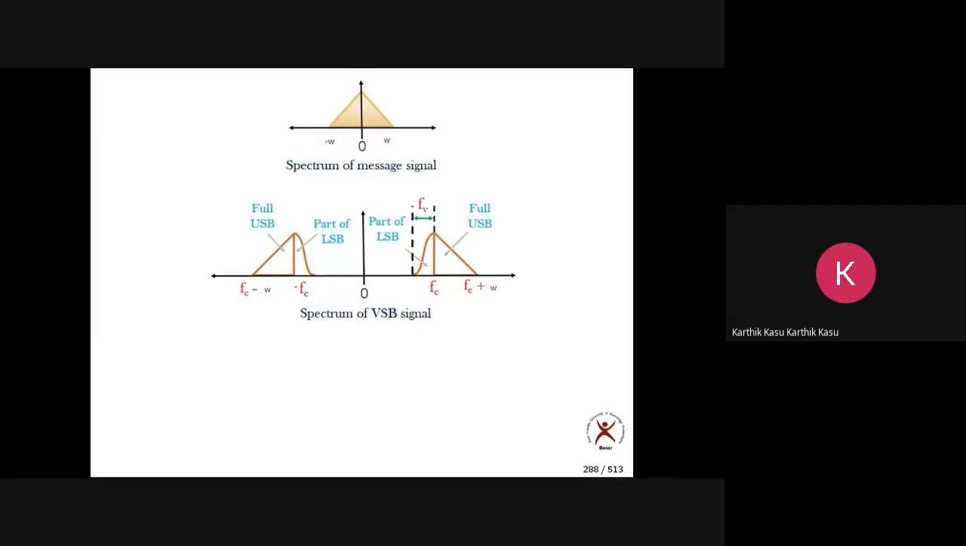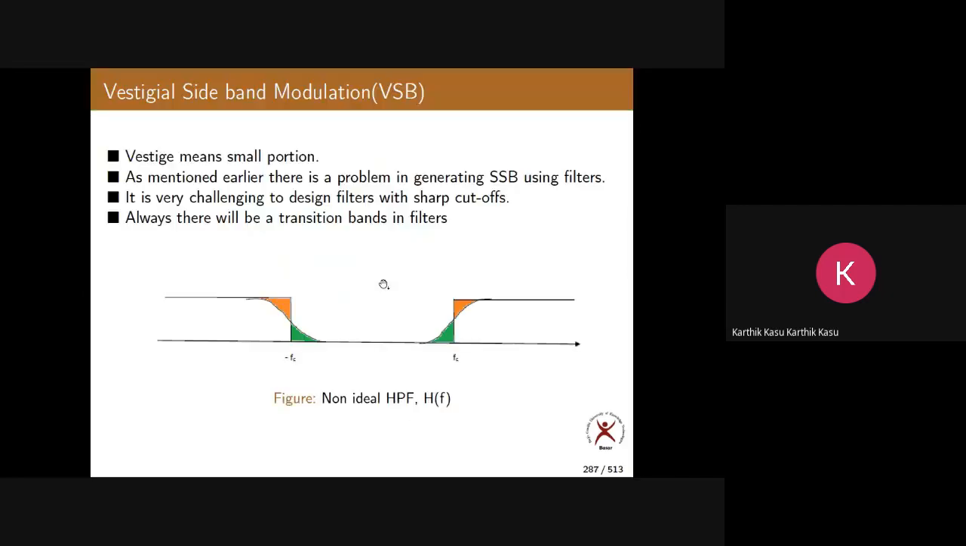I have drawn only a low or high pass filter there. You can draw any kind of filter there. Now, please remember in VSB, we use only practical or non-ideal filters. We don't need ideal filters here. So that is the advantage of VSB.